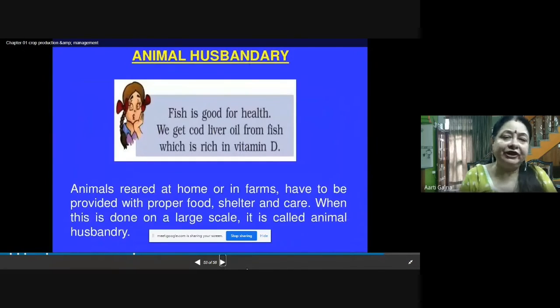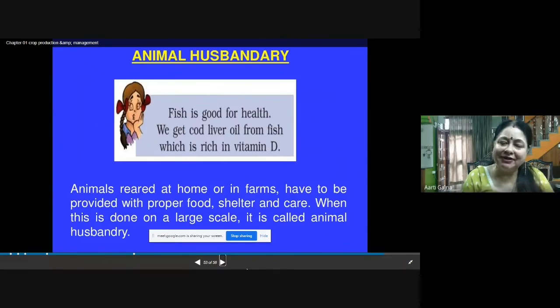Now we will learn a new term which is called animal husbandry, because the sources of our food are not only plants. We get food from animals as well. Like we are having milk, we are having eggs, we are having meat. So we are having a lot of foods which we are getting from animals. So animals have to be taken care of if we want food from them.